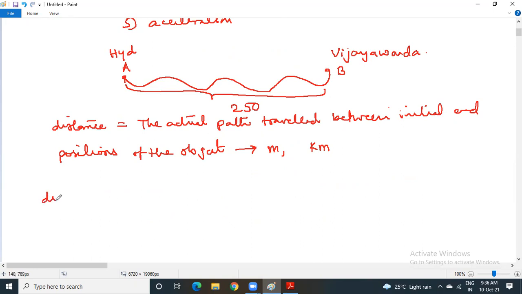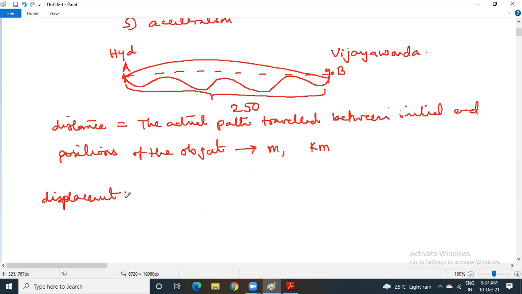Now first let us see displacement. What is displacement? Suppose from Hyderabad to Vijayawada you go by flight, you can reach within half an hour, hardly half an hour. So it is the air distance, which is the shortest path.